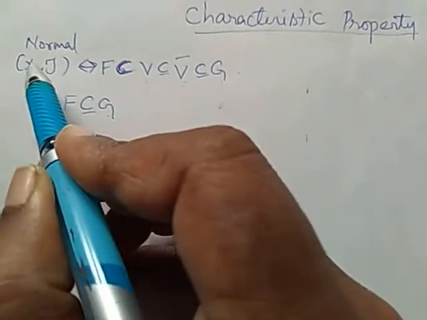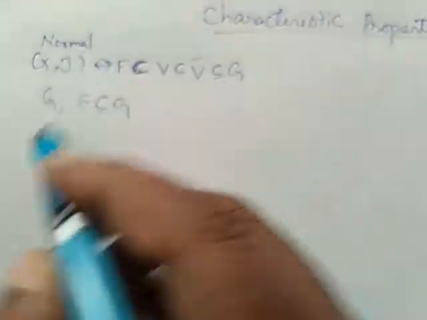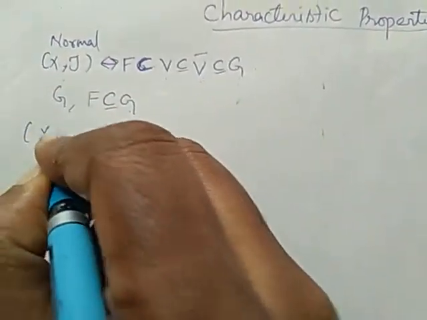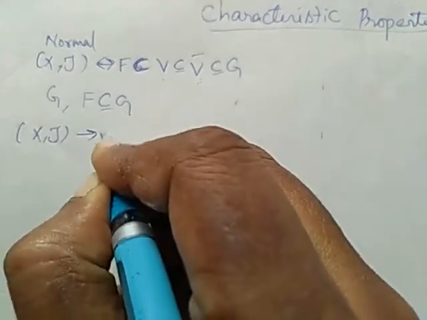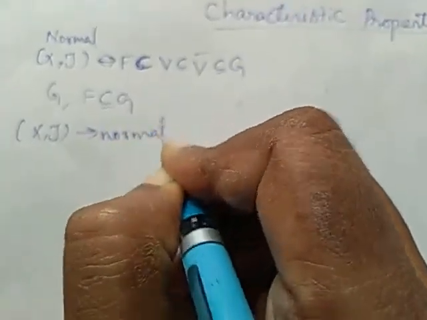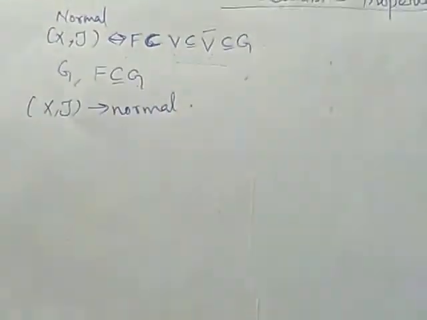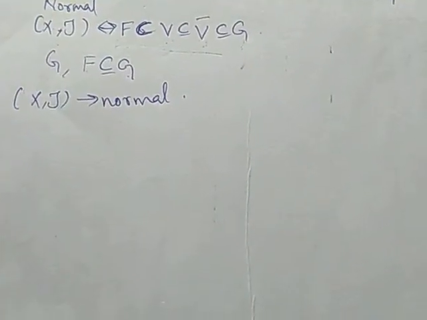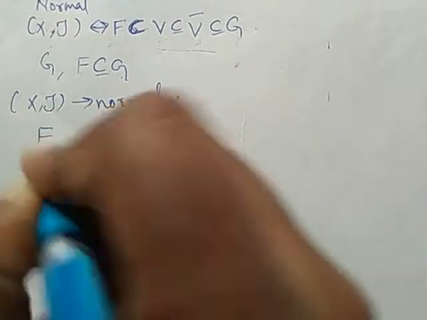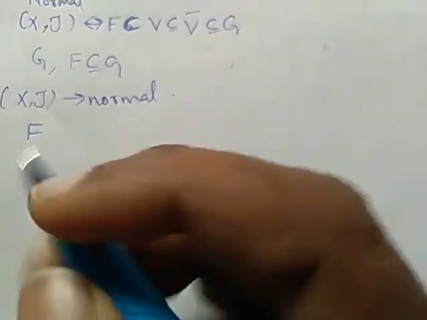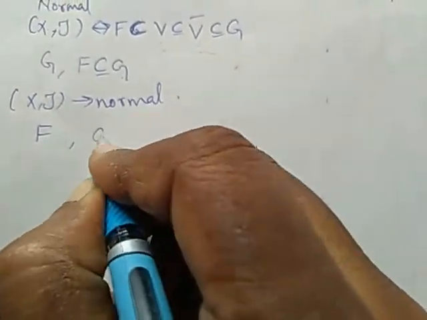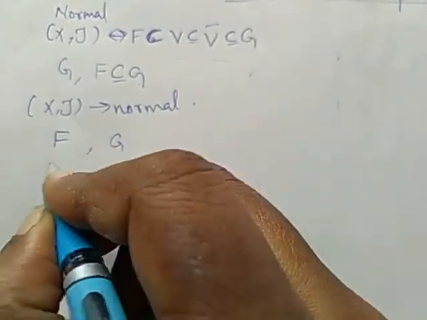Now, what is our data? Our data is that (X, τ) is a normal space. Now we have to prove it satisfies this condition. To prove this, I am considering a closed set F and an open set G such that F is a subset of G.